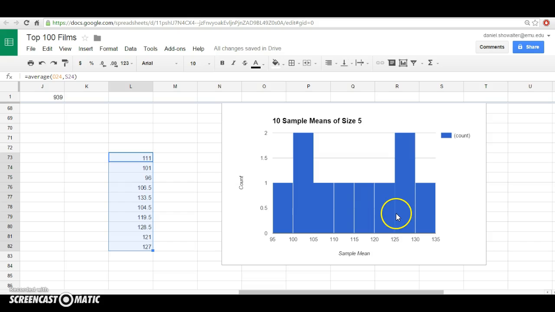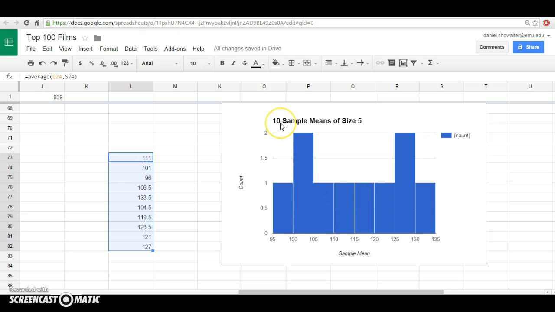Now, if we have these 10 sample means, we might guess that the true population mean is somewhere in the middle, that these people were a little low, these people were a little high, just based on the 5 movies they happened to choose, and that the true population mean is somewhere here, maybe around 115 minutes. And that's a good way of interpreting it.